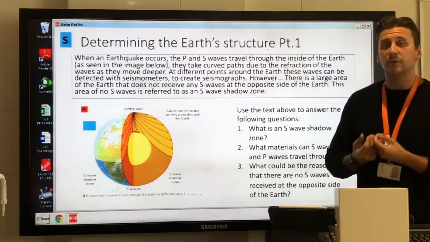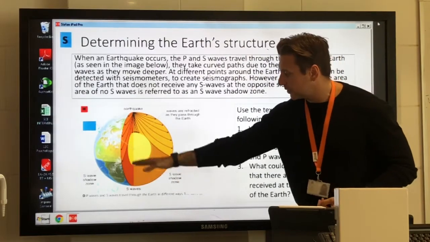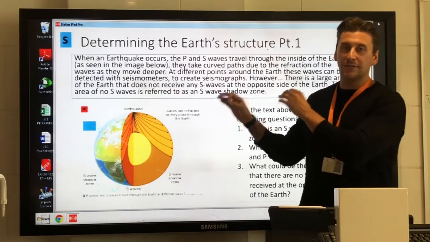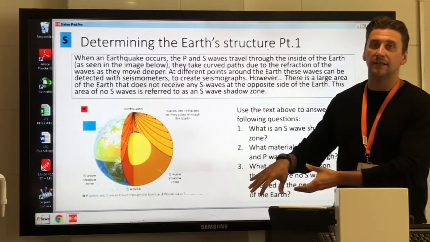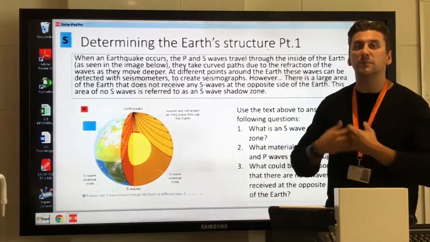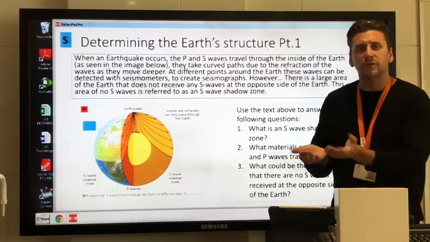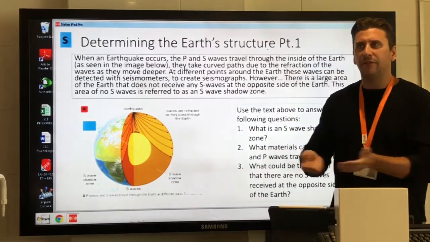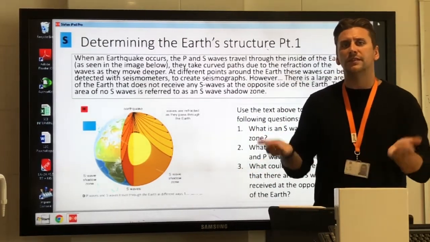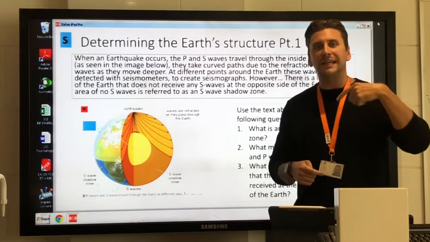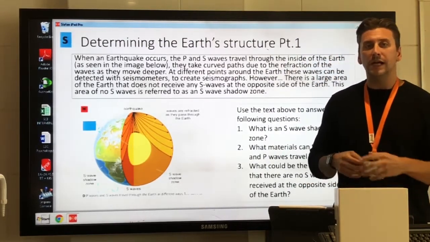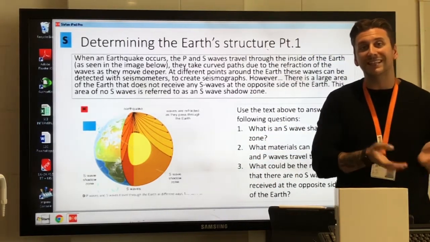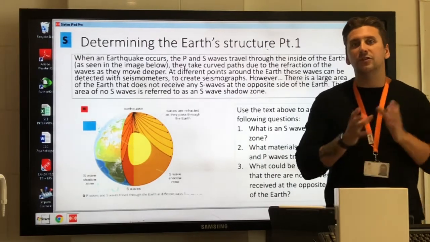So an observation that was made is that if you detect earthquake waves at the opposite side of the Earth to where the epicenter took place, no S waves actually arrive at the opposite side. So no S waves are detected, which means there's an S wave shadow zone. Now a shadow zone is just a region on the Earth where those waves aren't detected, they don't reach. And the fact that there is an S wave shadow zone at the opposite side must mean that something is stopping them from coming all the way through. And because we know they travel through solids, it must be a different material inside the Earth, such as a liquid, which is stopping the S waves.